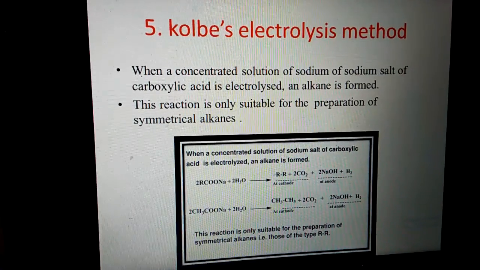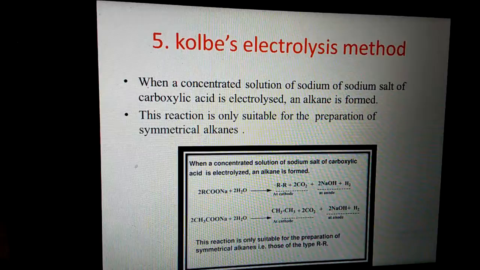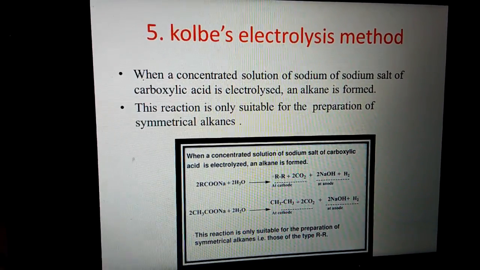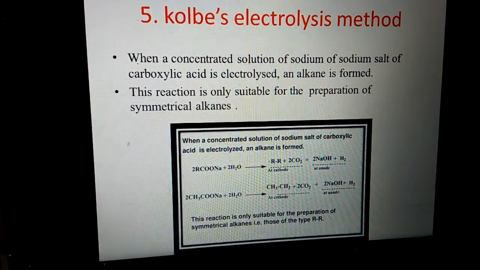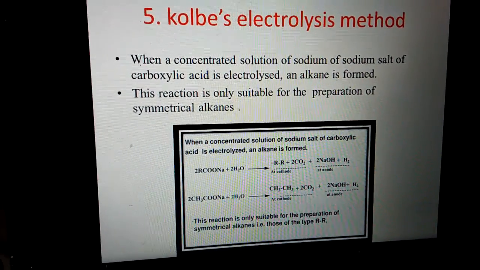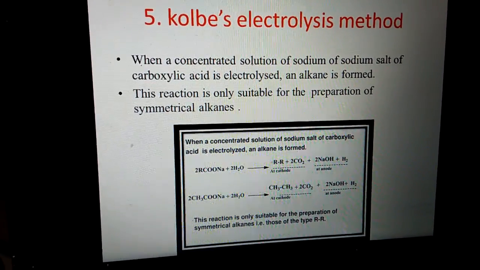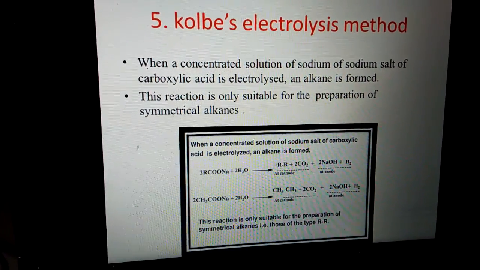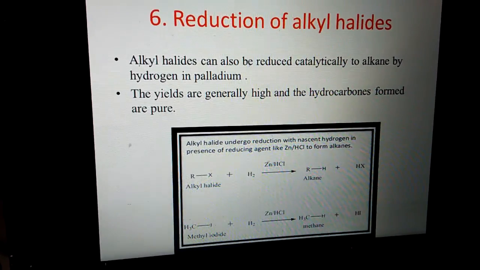Then the next reaction is the Kolbe reaction. When a concentrated salt of a carboxylic acid is electrolyzed, an alkane is formed. This reaction is only suitable for the preparation of symmetrical alkanes. It is a very good method to prepare symmetrical alkanes. For example, ethane, butane, hexane, like that.